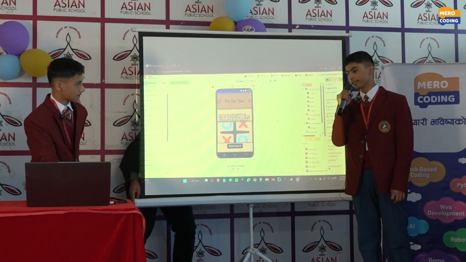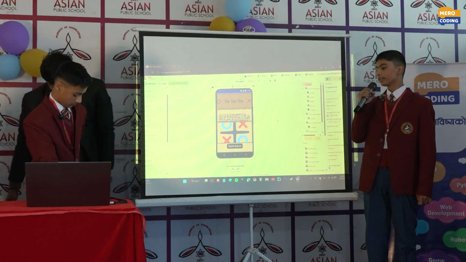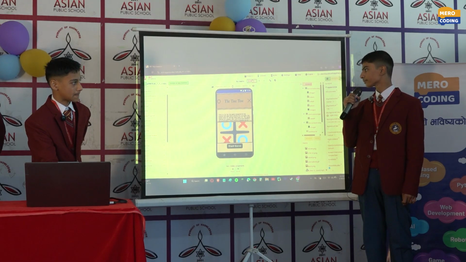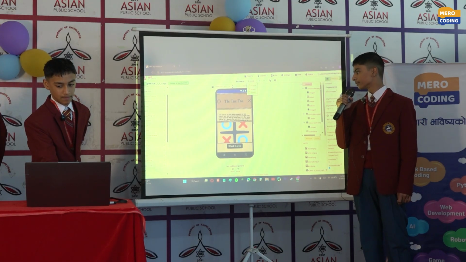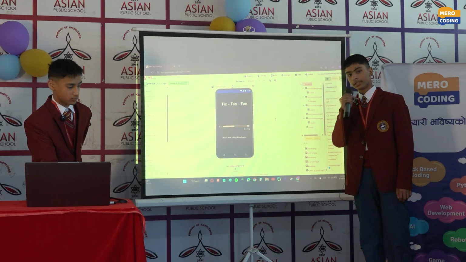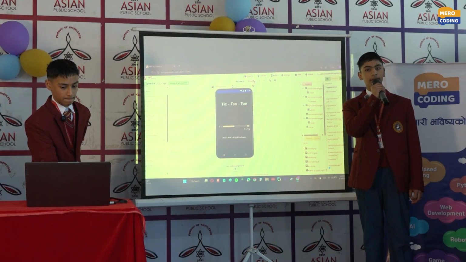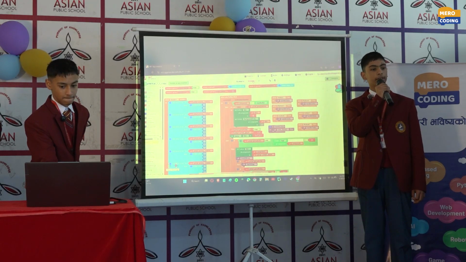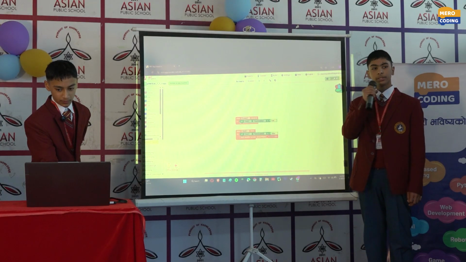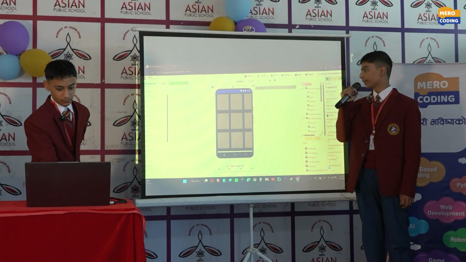This is screen 1, where we introduce the user to the game. Now let us see the screen 2. This is screen 2, where the loading appears. In screen 1, when we click this start game button, it directs us to screen 2, where we see the loading. Now let us see screen 3.